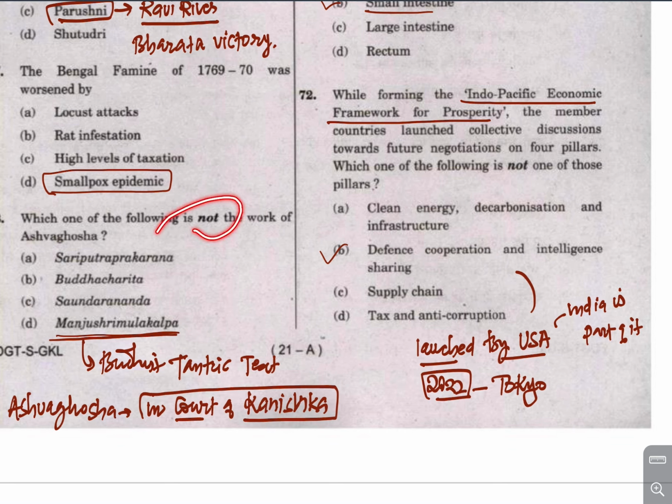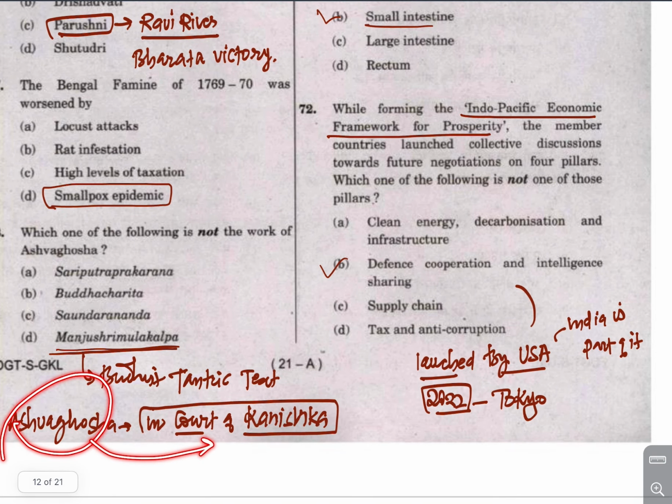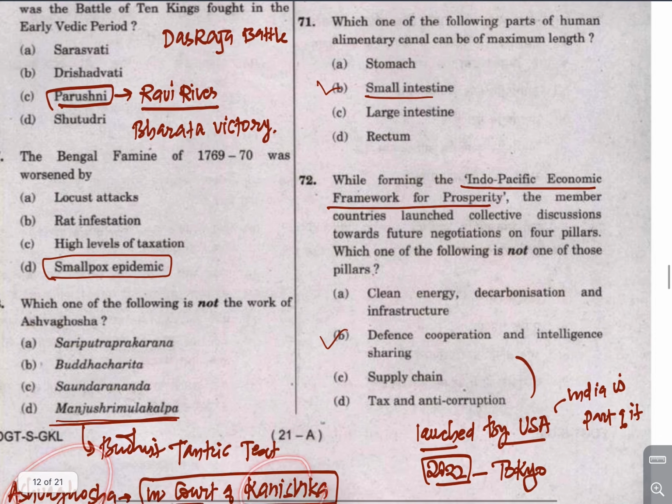So which one of the following is not the work of Ashwagosha? So Sariputra, Parakana, so these, and Buddha Charita. Ashwagosha is famous for Buddha Charita and Saundarananda. So these are the works of Ashwagosha. And Manjushri Mulakalpa is a work of a Buddhist tantric saint. The name of this saint is not known, but it is a Buddhist tantric text. Now Ashwagosha was a court poet in the court of Kanishka.